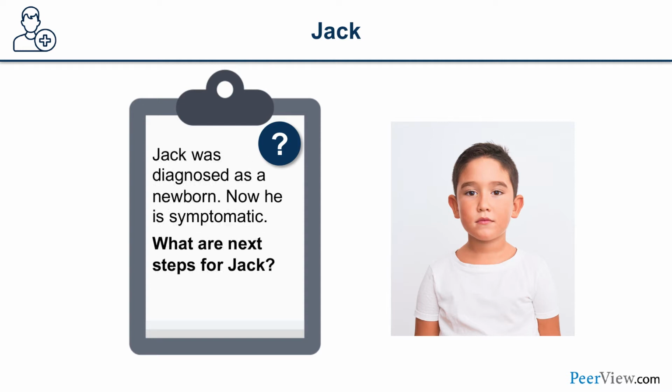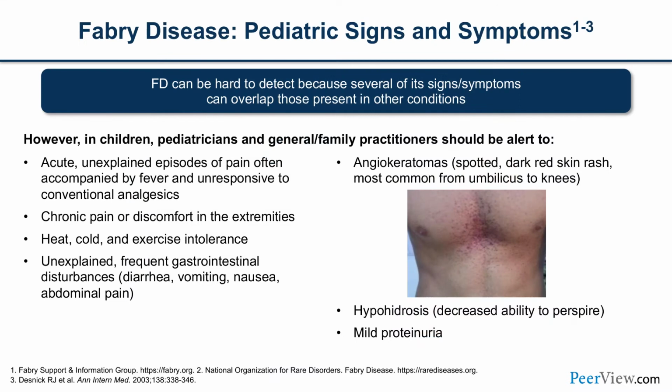So let's go back to Jack. Jack was diagnosed as a newborn. Now he's symptomatic. He's only 5 years old, but he has symptoms, these neurological or neuropathic pain. So what are the next steps for Jack? So if you look at signs and symptoms, there are 2 big groups, the classical or early onset and the non-classical or late onset. Jack over here has the classical onset, early onset.